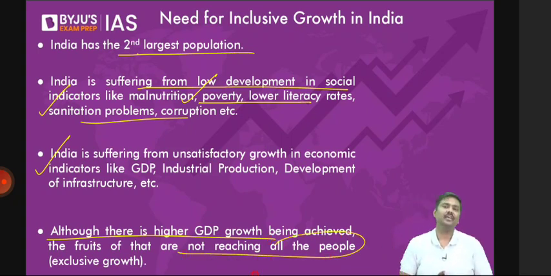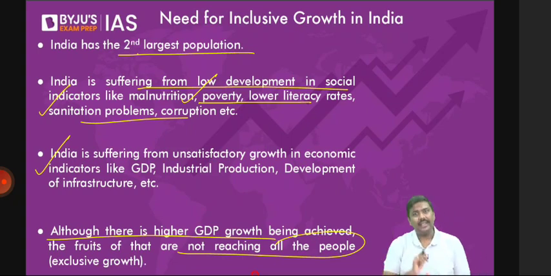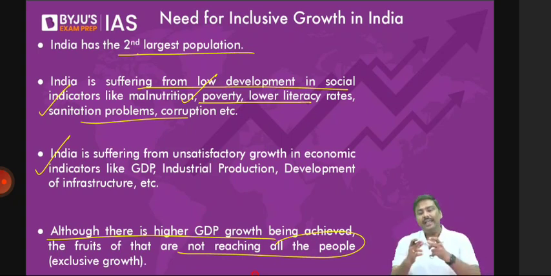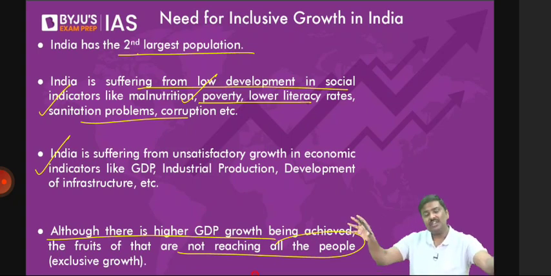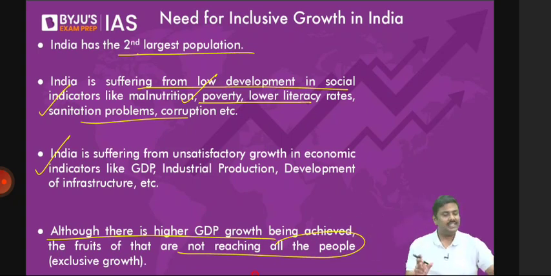How can I prove that? Look at gender income inequality, overall income inequality, wealth inequality. You will realize that everybody in the system is not getting the benefit of growth. Some population is majorly benefiting and most of the population is not majorly benefiting. Right? So these are some of the reasons why we say that we should achieve inclusive growth in India.